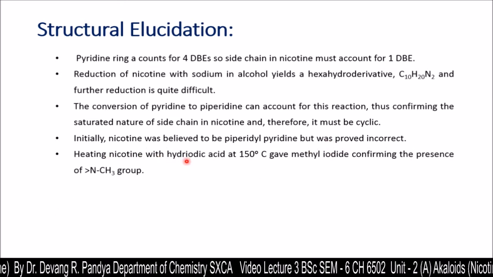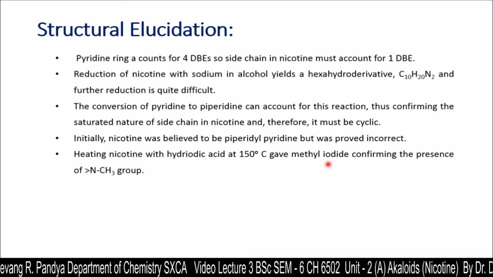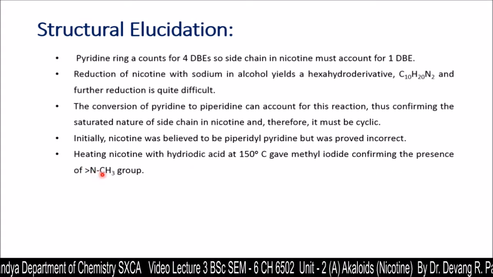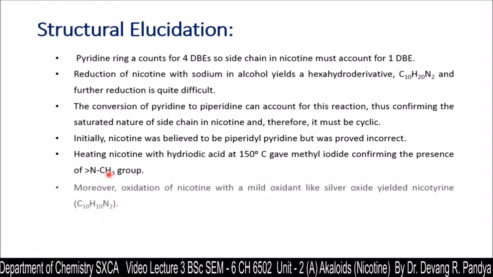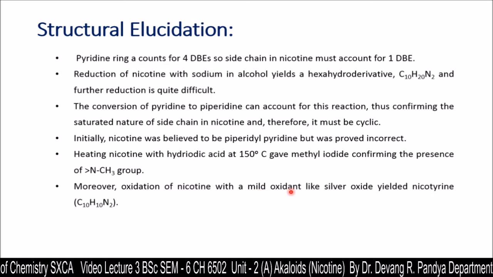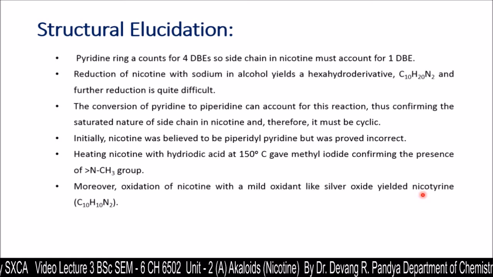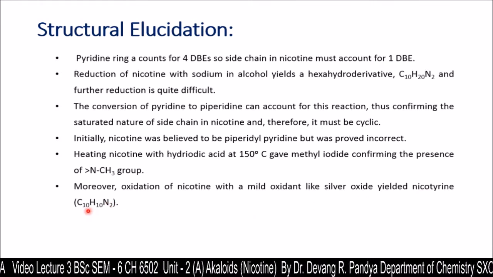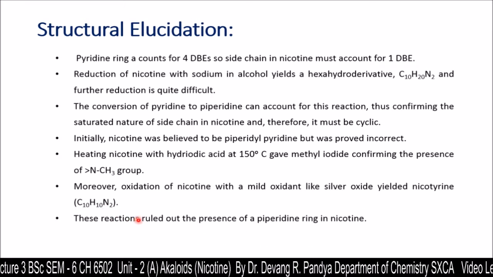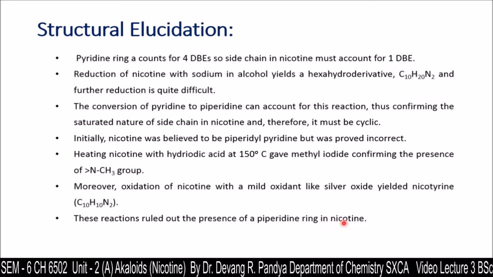Heating nicotine with hydroiodic acid at 150 degrees centigrade gave methyl iodide, confirming the presence of an N-methyl group in it. Moreover, oxidation of nicotine with a mild oxidant like silver oxide yielded nicotyrine, having molecular formula C10H10N2. These reactions ruled out the presence of a piperidine ring in nicotine.